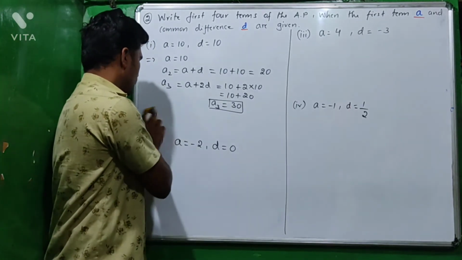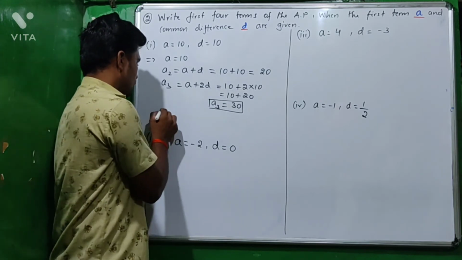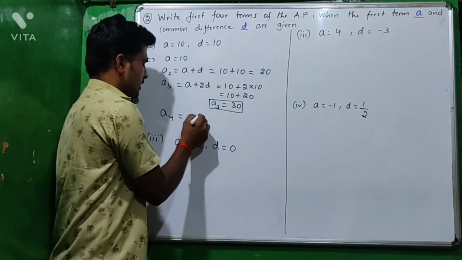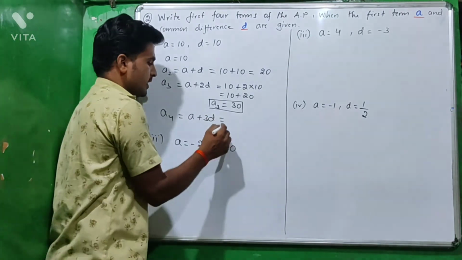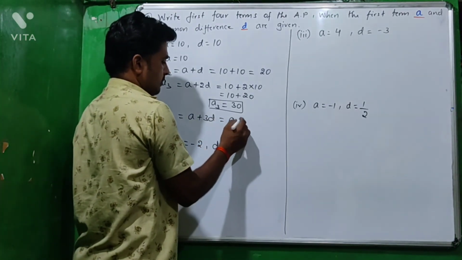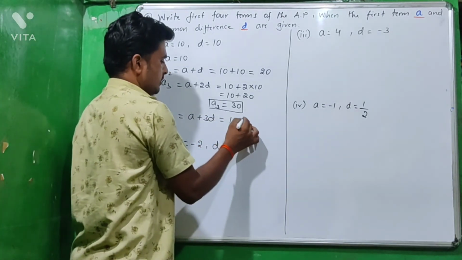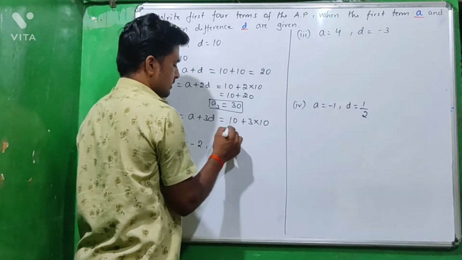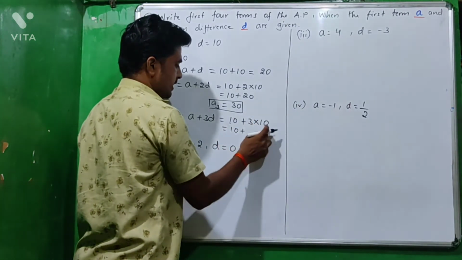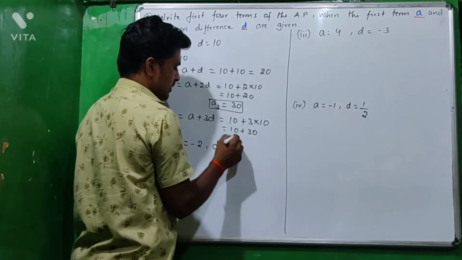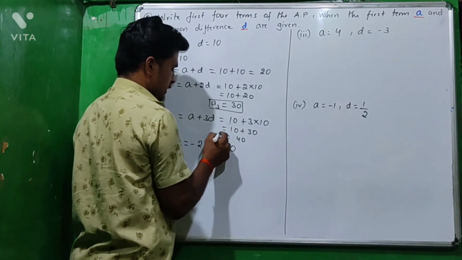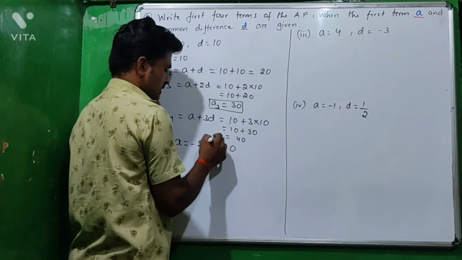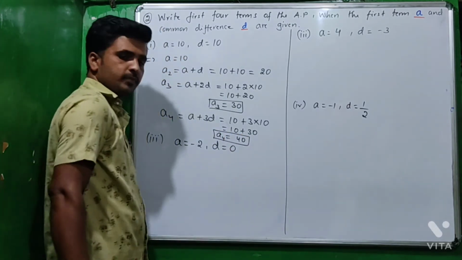Then a4 equals a plus 3d. Here a equals 10 plus 3 into d, d is also 10, so 10 plus 3 tens are 30, so 10 plus 30 is 40, so a4 equals 40.